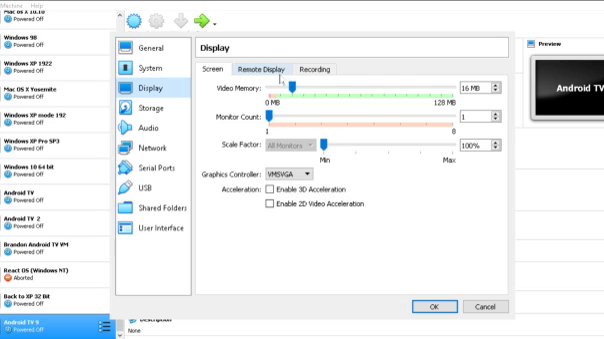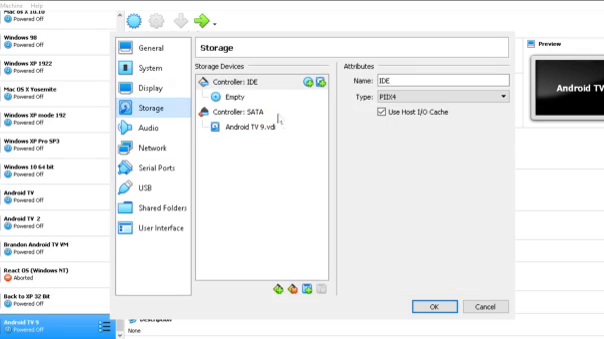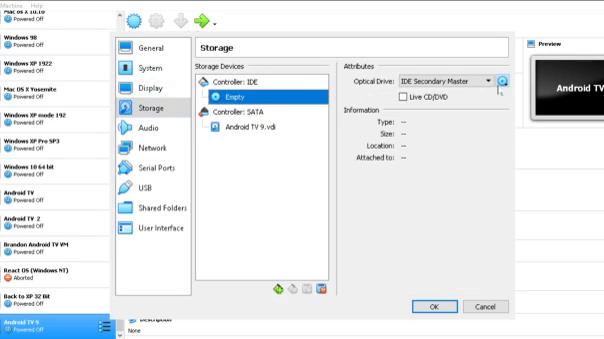Now, you definitely have to enable 3D acceleration, or whatever it's called. Head over to Storage, click on the disk, and look for your install folder.